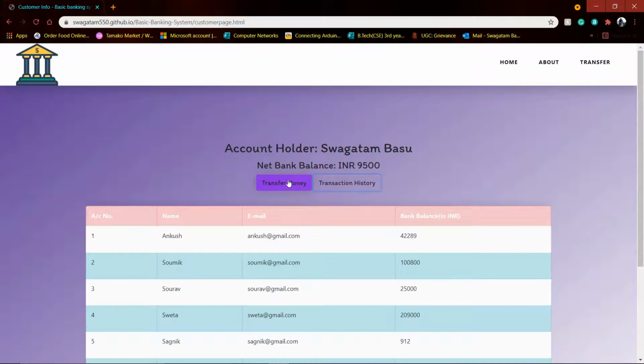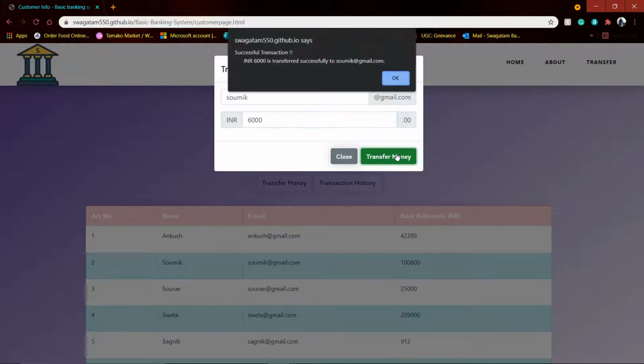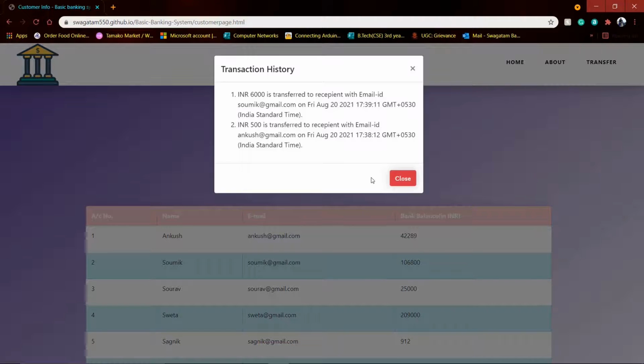Now let's transfer the money to some other person, like here, and let the amount be 6,000. So it says I have successfully transferred the money. Okay, now let's check the history. So it shows that I have transferred money to this person at this time, and it shows the latest one first in this approach.